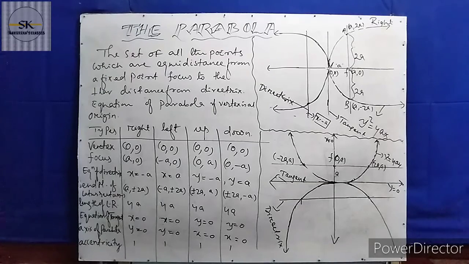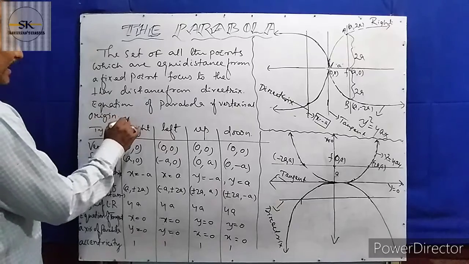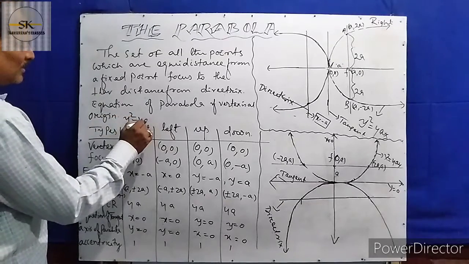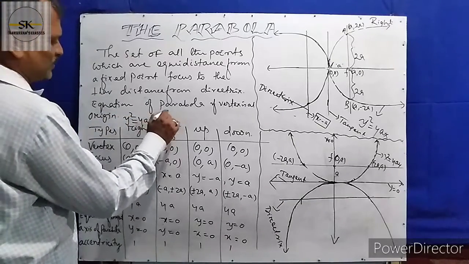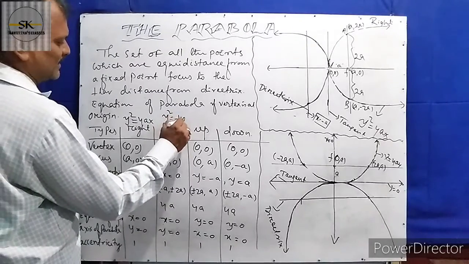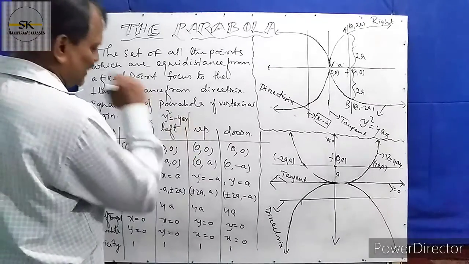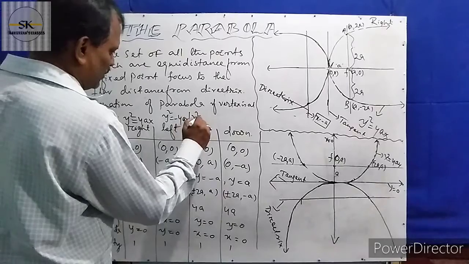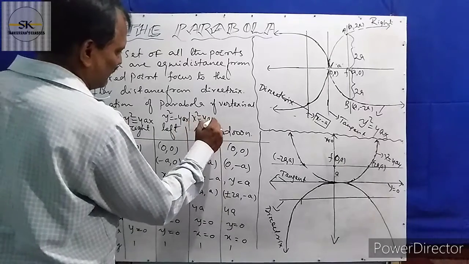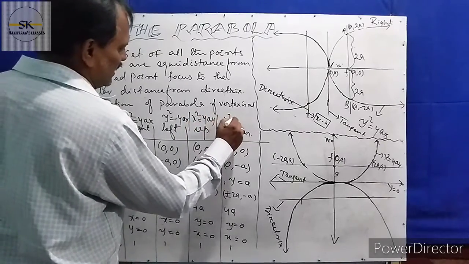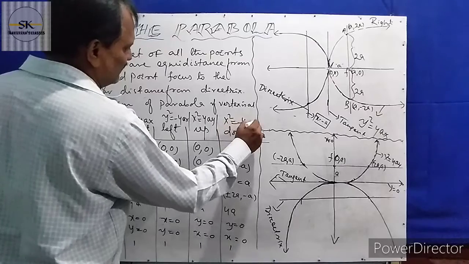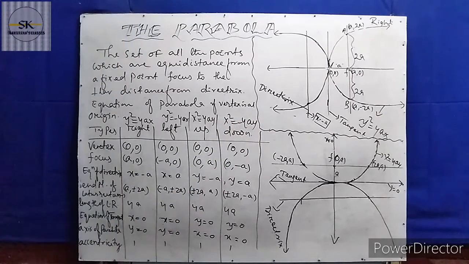The right parabola has the equation y square equal to 4ax. The left parabola is y square equal to minus 4ax. The up parabola is x square equal to 4ay, and the down parabola is x square equal to minus 4ay. So these are the four types of parabola. The first parabola we have discussed.